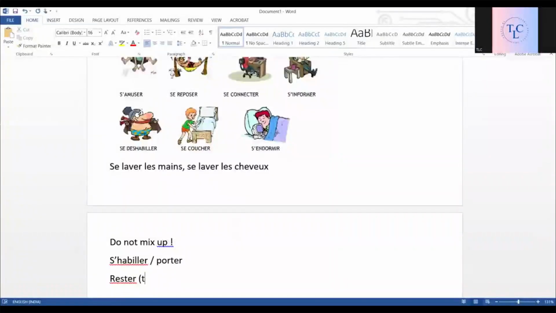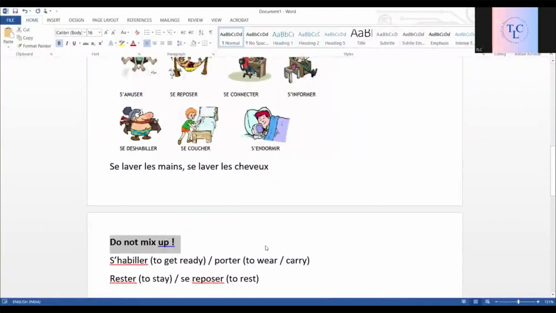Rester is to stay, unlike se reposer, which means to rest. So rester is not to rest, it's to stay, and se reposer is to rest. And obviously, s'habiller is to get ready and porter is to wear clothes or to carry something. So do not mix them up.